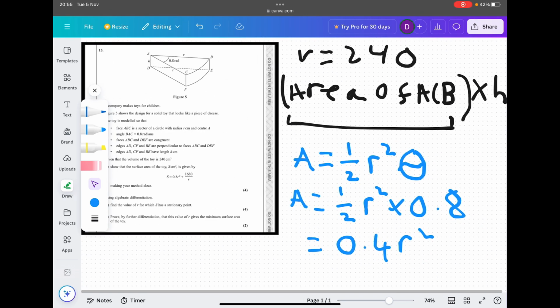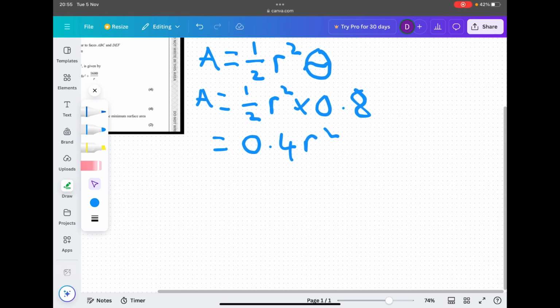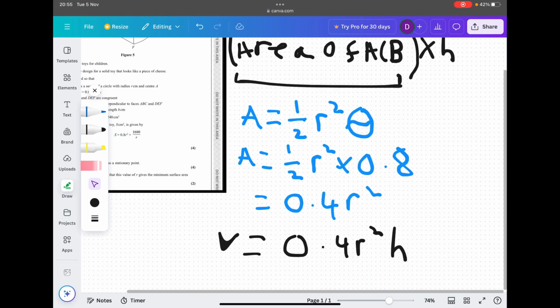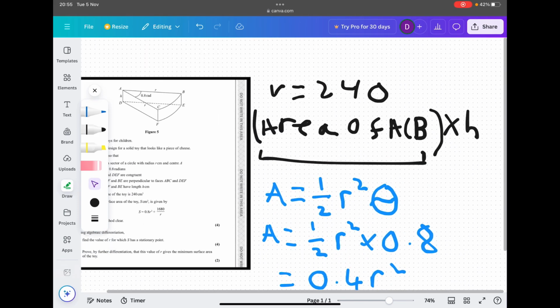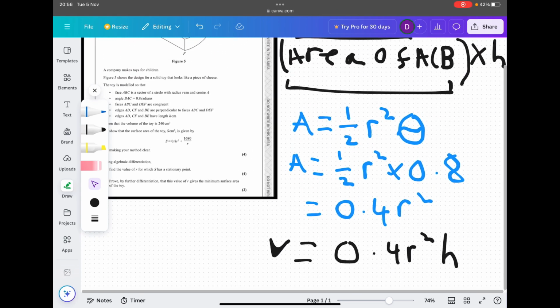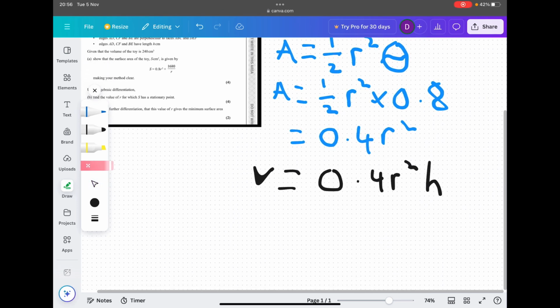And then if we multiply it by H, we get that the volume is equal to 0.4 r squared H. Okay, and I've also written down here that the volume is equal to 240 because it is given in the question. So we can replace V with 240.